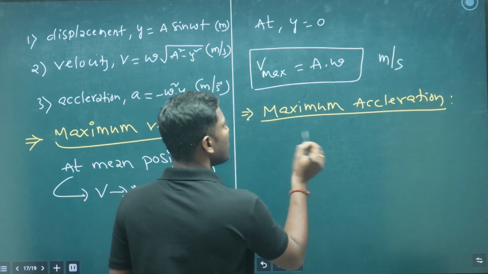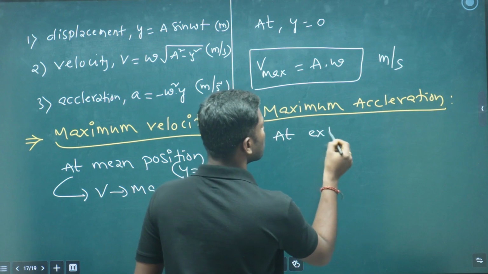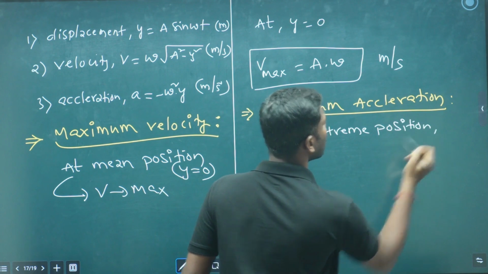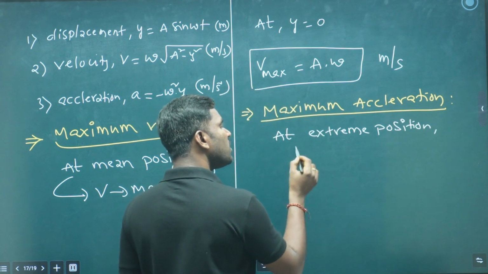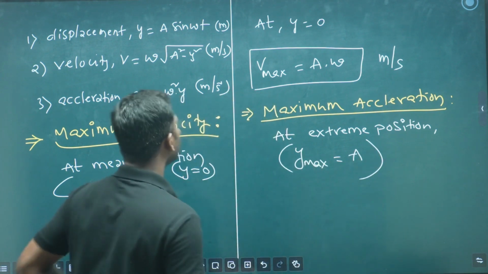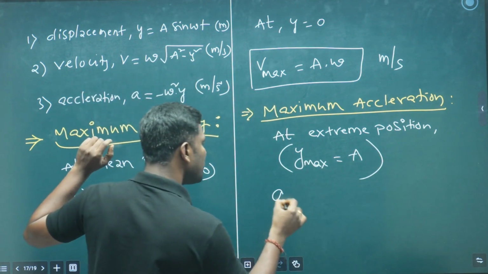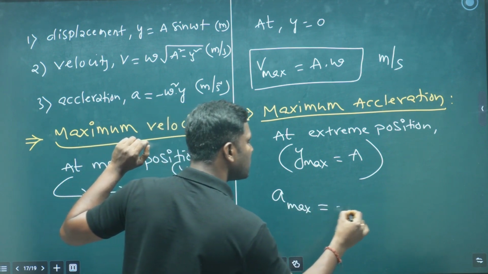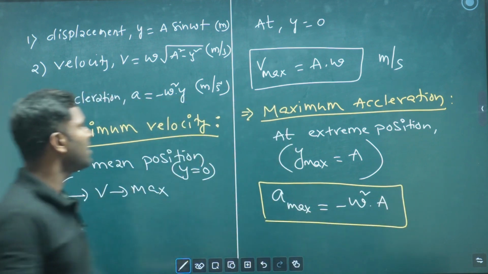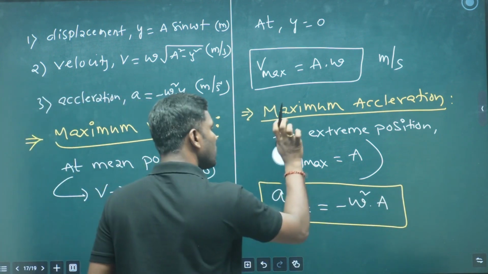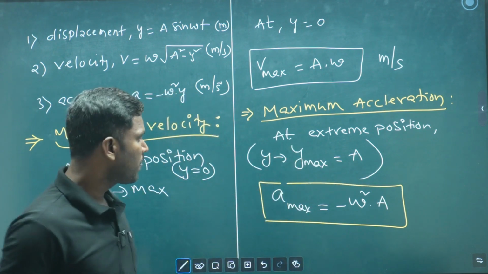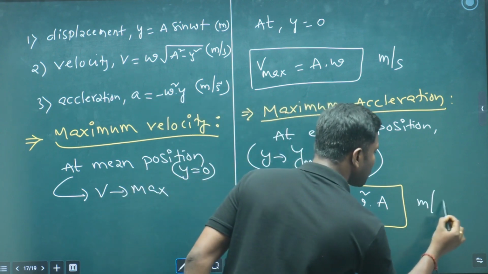Acceleration is maximum at extreme positions; velocity of course is 0 there. In the formula we get the maximum acceleration as minus omega square times Ymax, where y at that position is Ymax, which we take as the amplitude. This is the maximum acceleration formula.